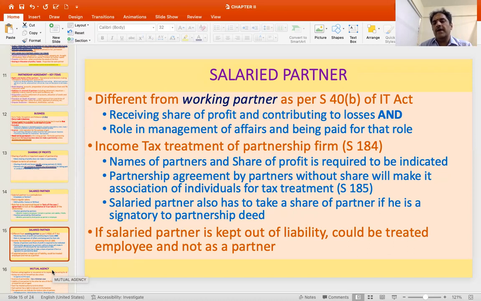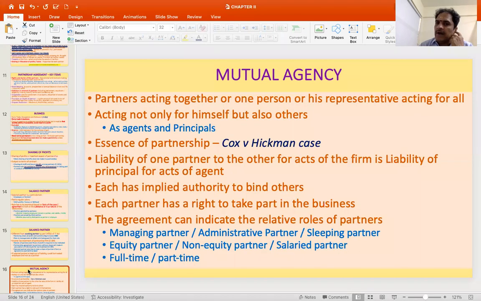So the salaried partner also has to take a share if he is a signatory to the partnership deed. If the salaried partner is indicated there, he becomes a partner and he will also put his sign across in the partnership deed. If the salaried partner is kept out of the liability, but merely paid some remuneration, or remuneration linked with profits as a bonus or something like that, then you can presume that he is not a partner, but more an employee than a partner. So this is as far as the salaried partner is concerned.